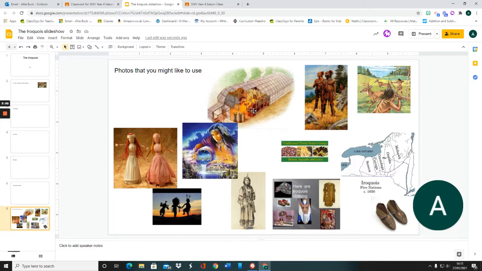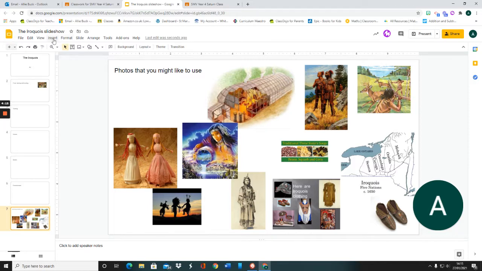If you can come up with a brilliant way of doing it, then please do let me know. But I think you'd be able to hold down on the image and it will give you the option to copy or to cut and then select your slide and then hold down again, and it should come up with paste and you should be able to get your picture on there.